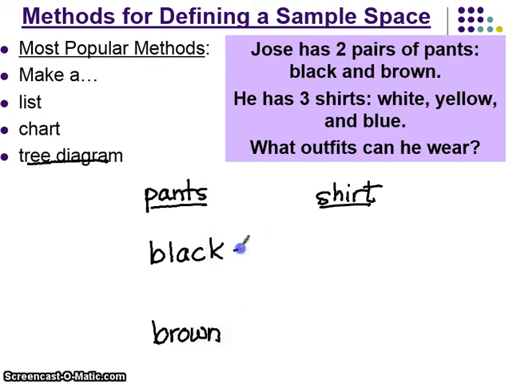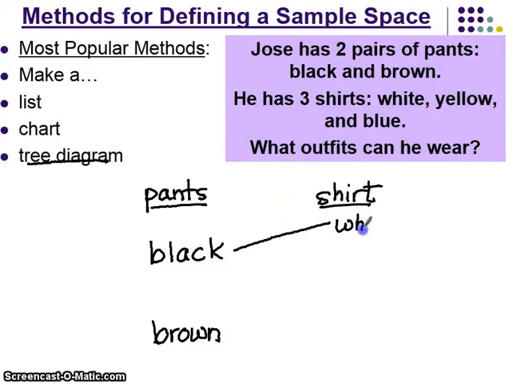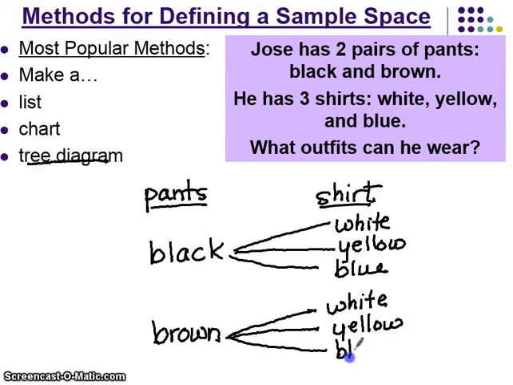If he chooses black pants, he could choose the white shirt, or he could choose the yellow shirt, or he could choose the blue shirt. If he chooses the brown pants, he could still choose the white shirt. He could choose the yellow shirt, or he could choose the blue shirt.